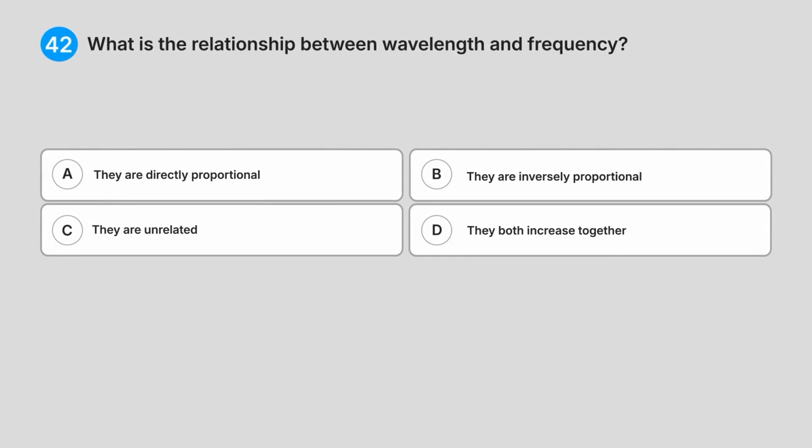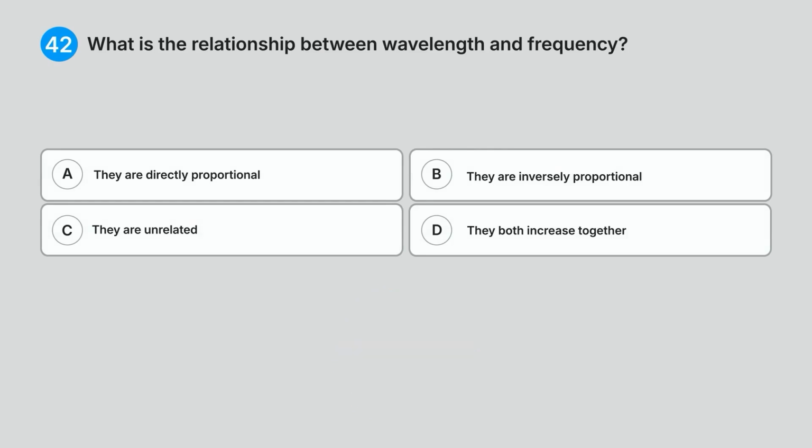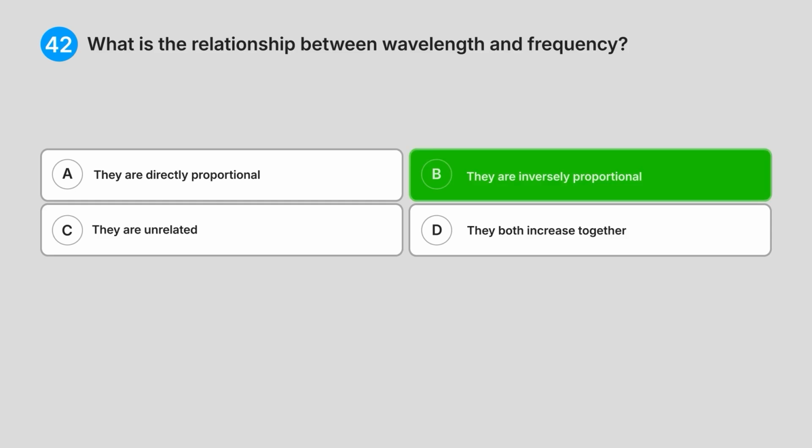(42) What is the relationship between wavelength and frequency? A. They are directly proportional. B. They are inversely proportional. C. They are unrelated. D. They both increase together. What do you think is the answer? Correct answer, B. They are inversely proportional.